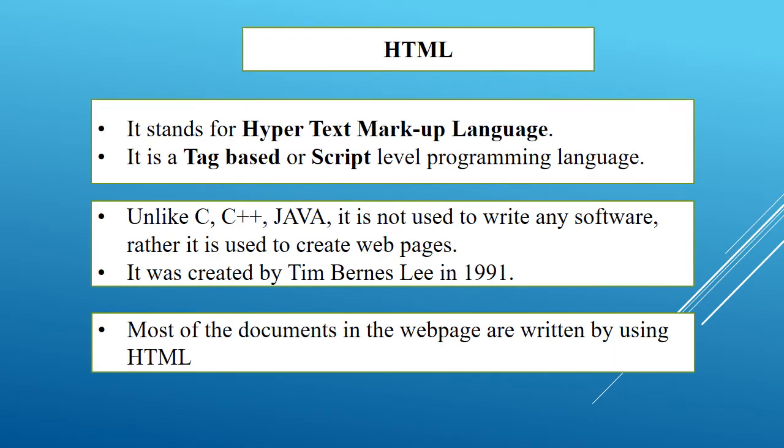HTML. HTML means hypertext markup language. It is a tag based or script level programming language. HTML is not used to write any software. It is used to write a web page. All web pages on the internet are mostly written in this language.